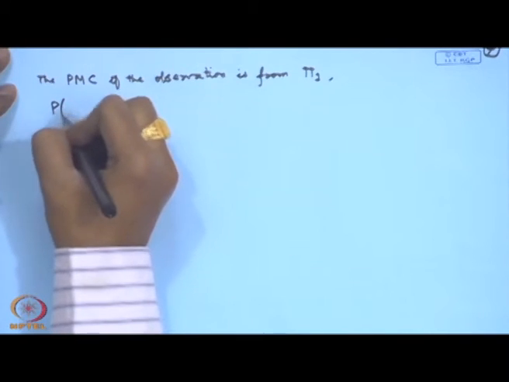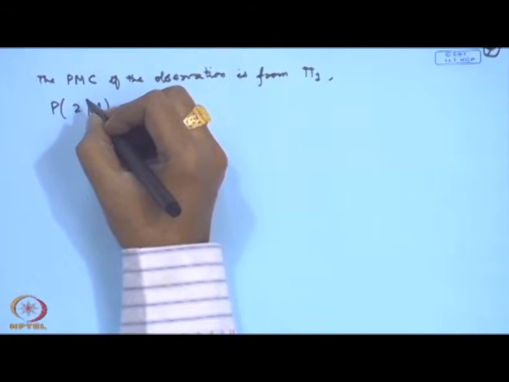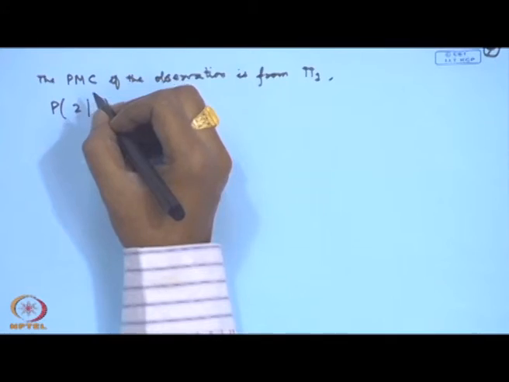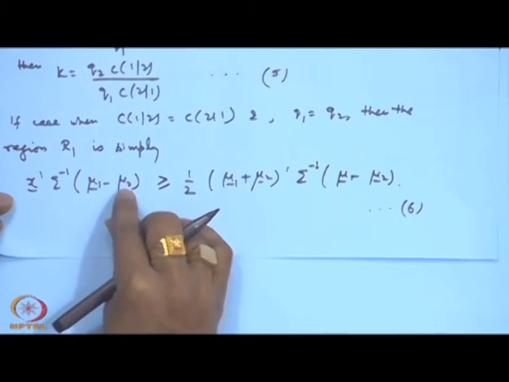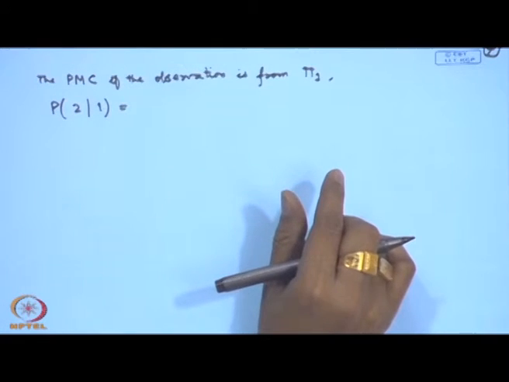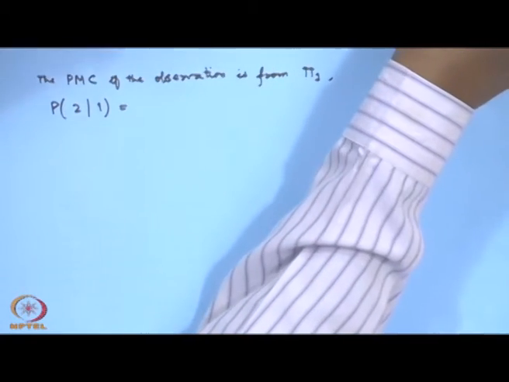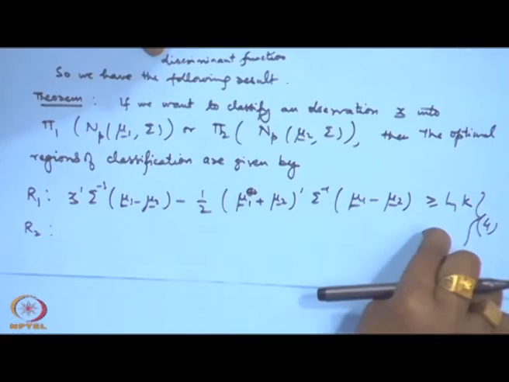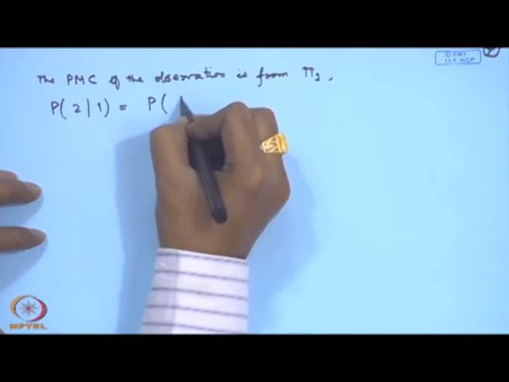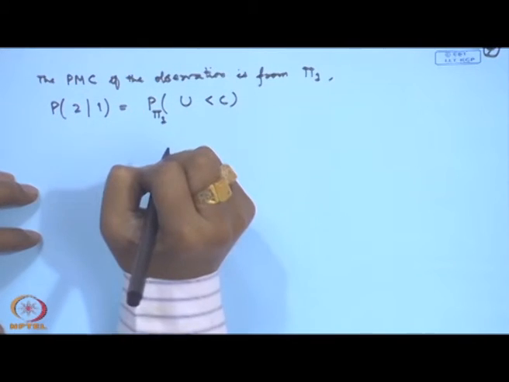So, that is P 2 given 1. You classify into 2 if x prime sigma inverse (mu 1 minus mu 2) is less than this quantity. Basically, you are saying u is less than c, because our original classification rule that I have described here is in terms of u only. So this term was u: u greater than some quantity or u less than some quantity. We will use exactly that. So it is the probability of u less than c when the true population is, say, pi 1.